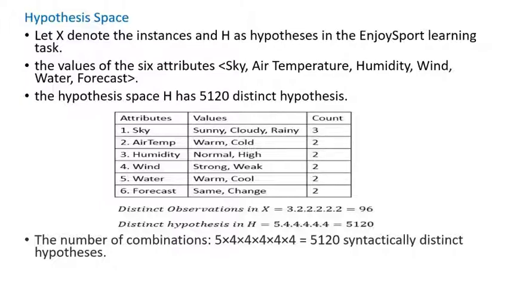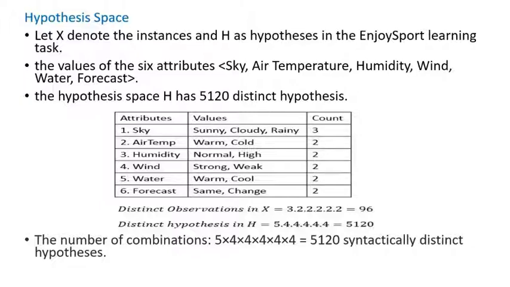Here, a hypothesis H is a vector of 6 constraints specifying the values of 6 attributes: sky, air temperature, humidity, wind, water, and forecast. In this representation, the value of each attribute could be either ? or 0, other than the defined values. So the hypothesis space H has 5120 distinct hypotheses.